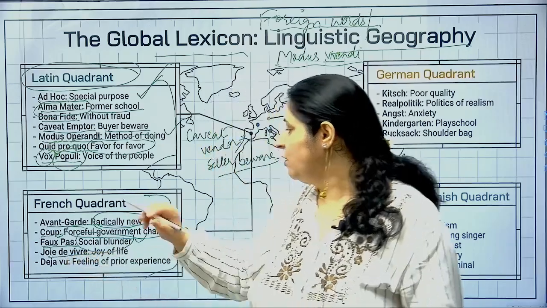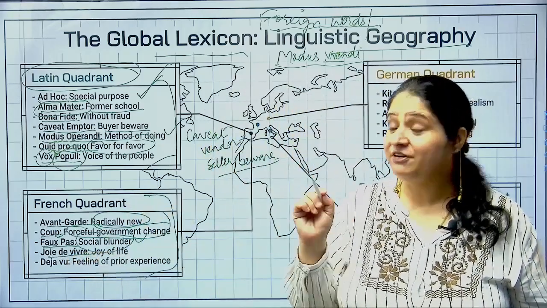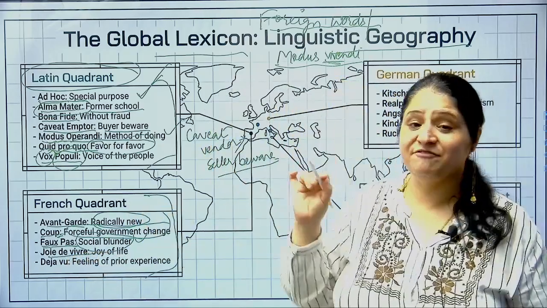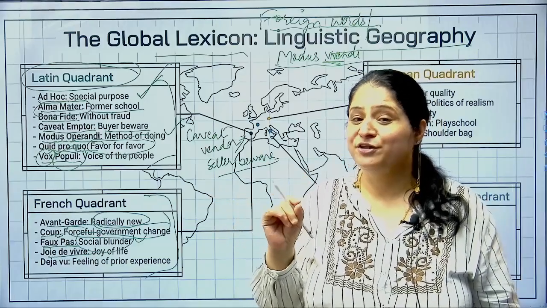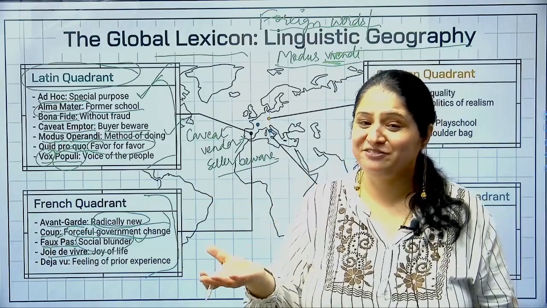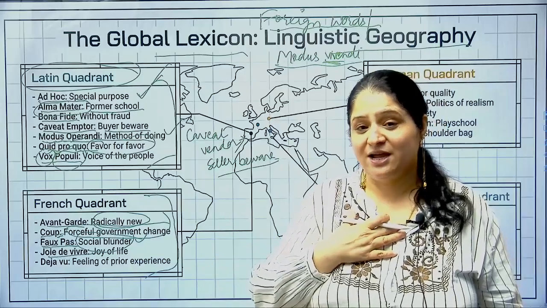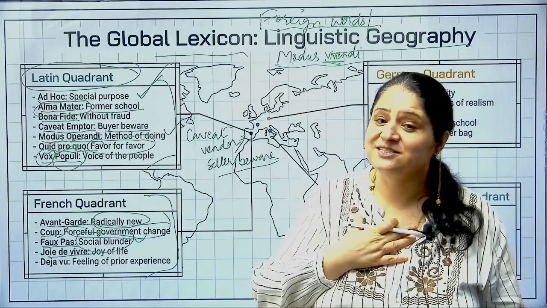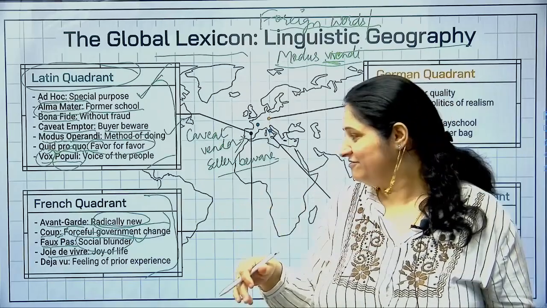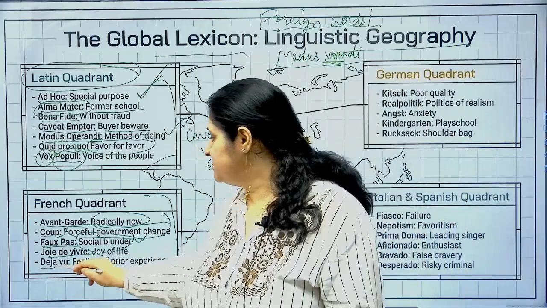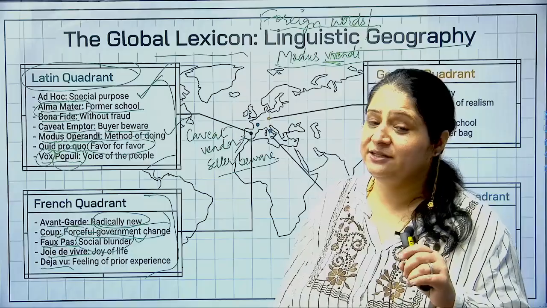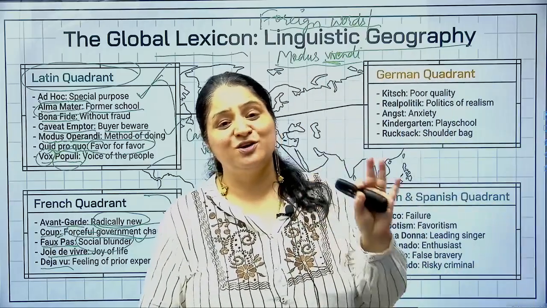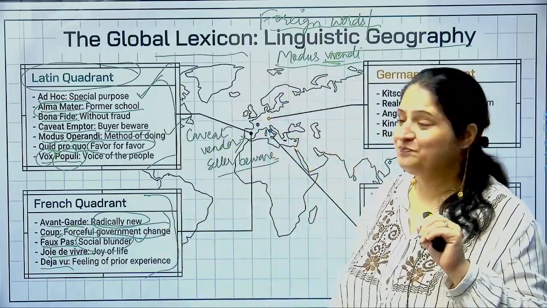Joy de vivre. Now another term is joy de vivre. Vivre, I told you, vivendi में अभी मैंने आपको बताया, V-I-V, viv is something to do with life, right? So when you say joy de vivre, it is joy of life. So I am happy that I am living. I am happy that I exist. So joy de vivre, joy of life. Is that clear? Next term is déjà vu. You know what is déjà vu? A very common term. When you feel that you have experienced this thing earlier, also it's a feeling of déjà vu. Is that clear, students?